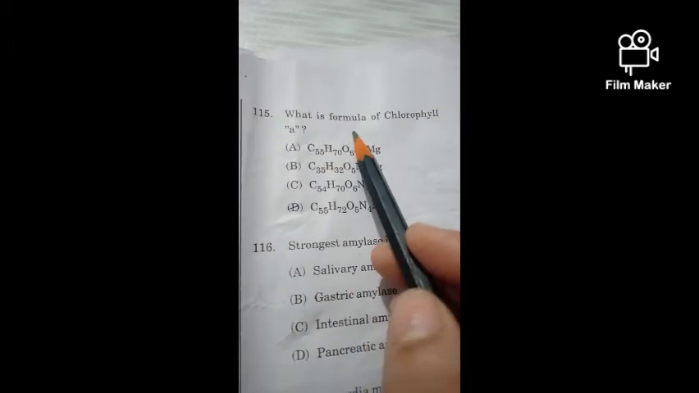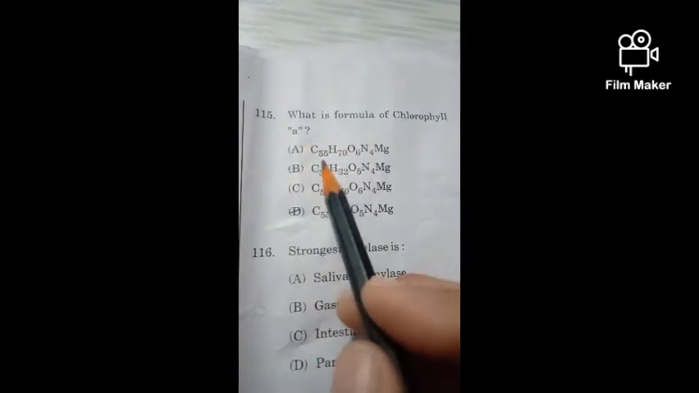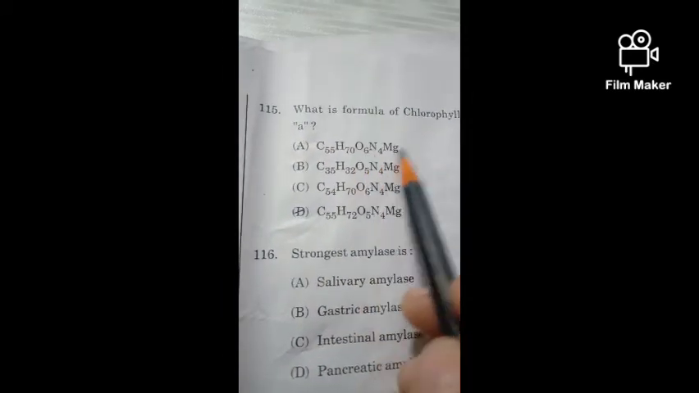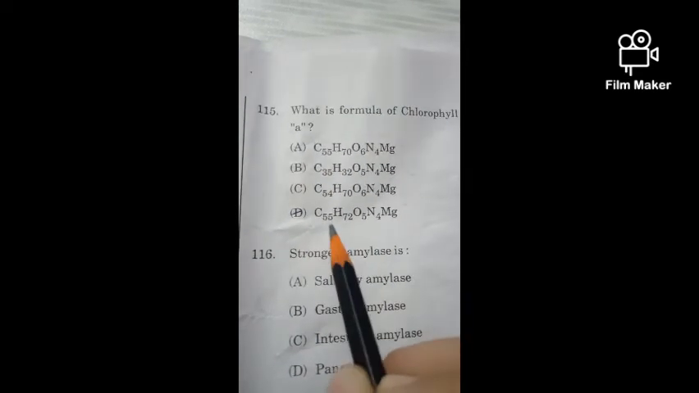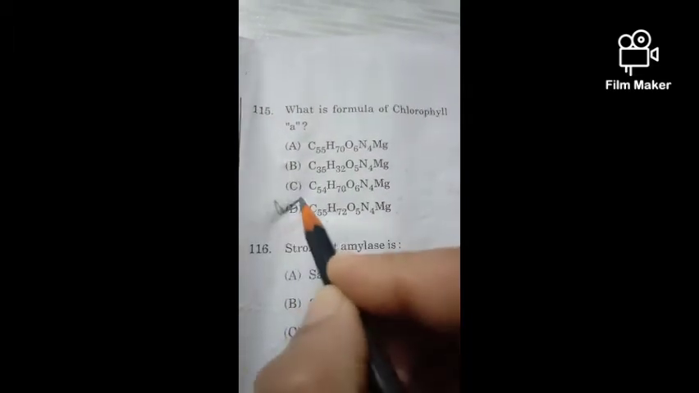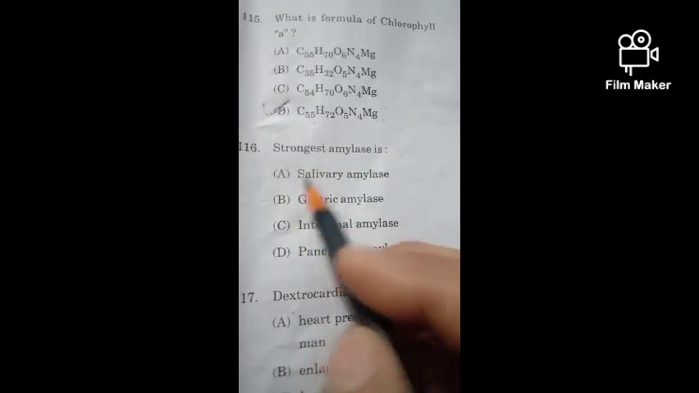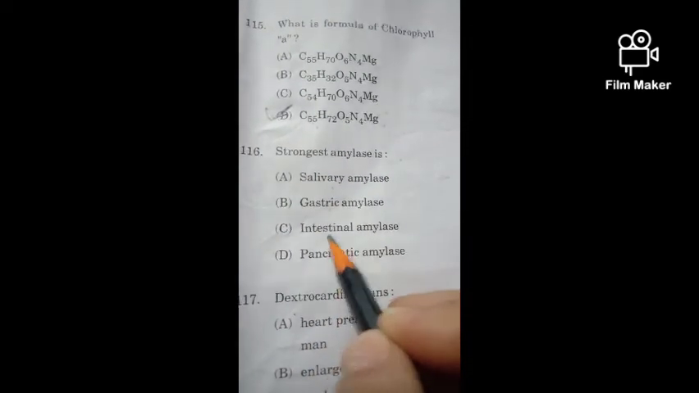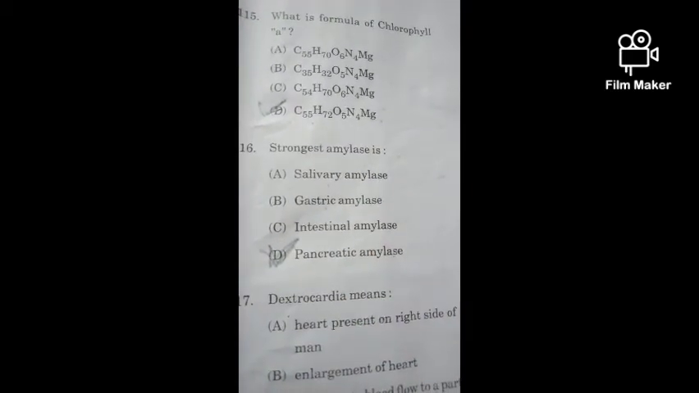Now the question number 115, what is the formula of chlorophyll A? C55H72O5N4Mg is the correct formula of chlorophyll A. Next, which one is the strongest amylase? Salivary amylase, gastric amylase, intestinal amylase, pancreatic amylase. So its correct option is pancreatic amylase, the strongest amylase out of these.